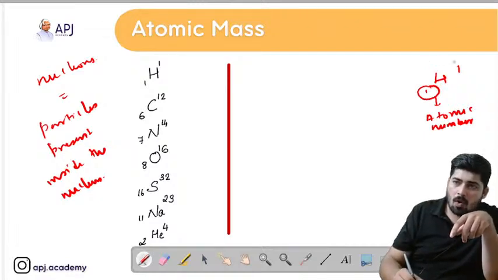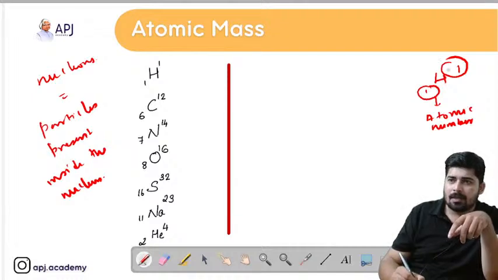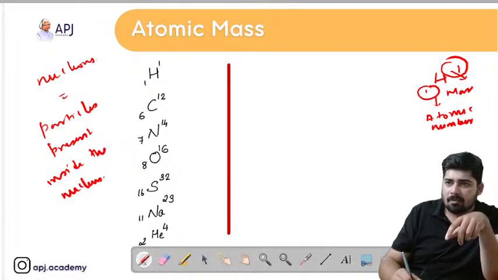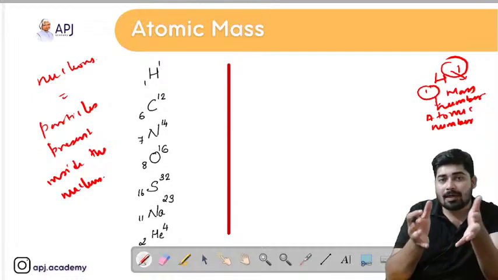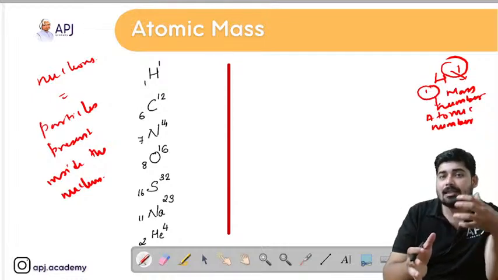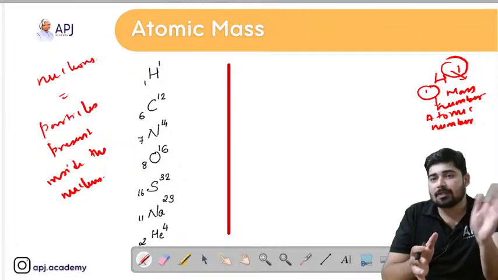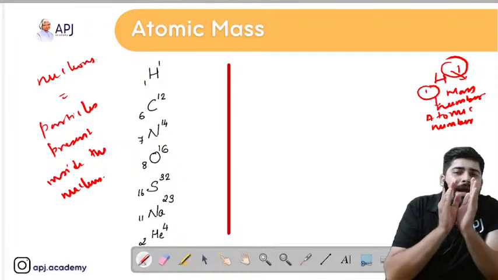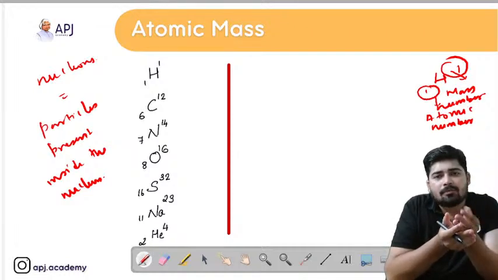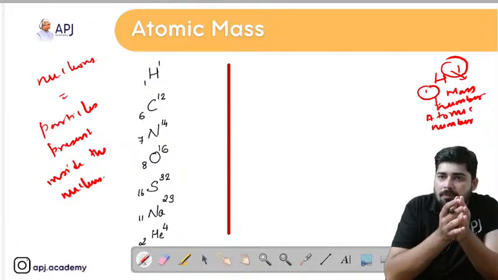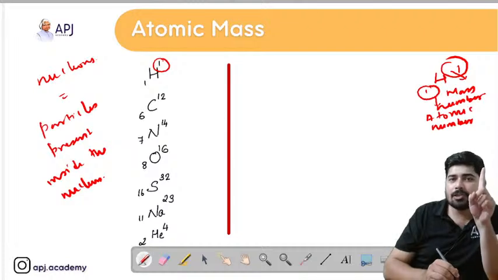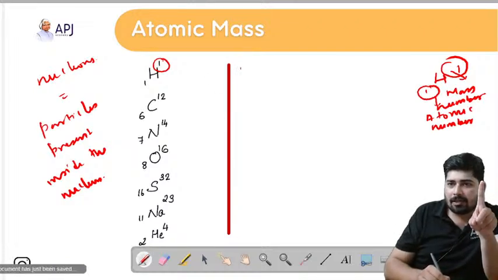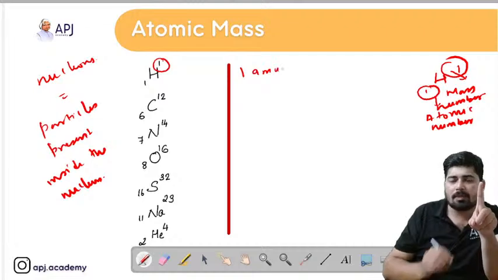Now on the top you can see that this number is called the mass number. What does the mass number indicate? Mass number indicates the number of nucleons present inside the nucleus. So in order to identify the mass of an atom, we only require the number of nucleons. Here you can see that the number of nucleons present in hydrogen is 1. That means the mass of hydrogen is 1 AMU, atomic mass unit.